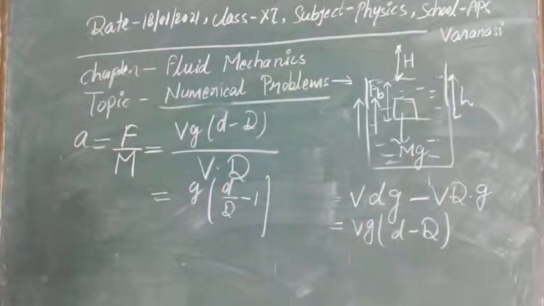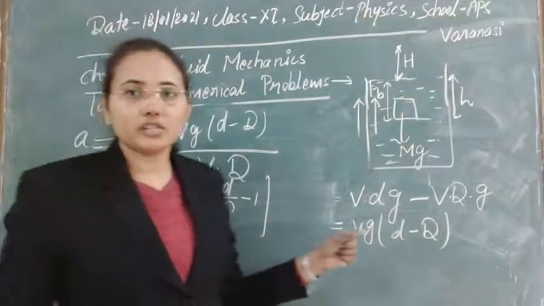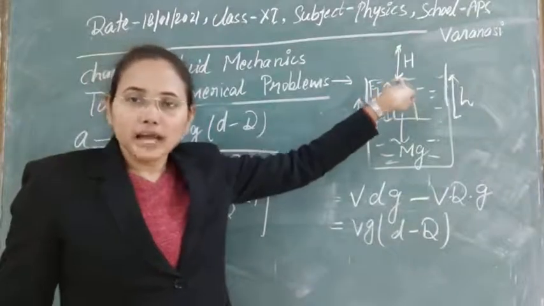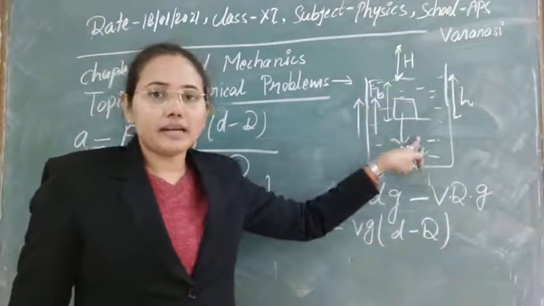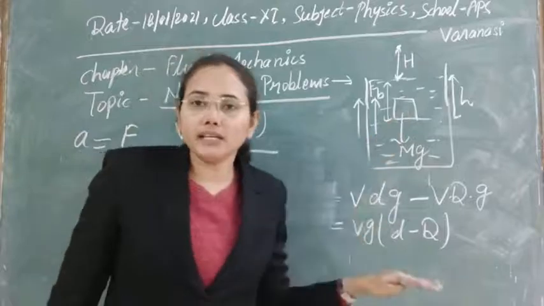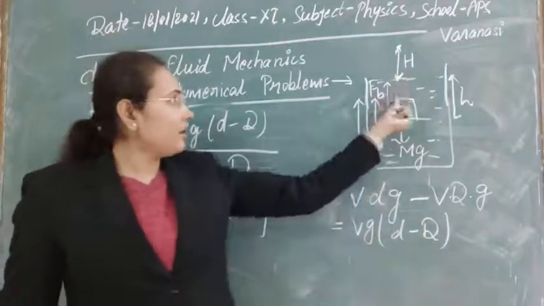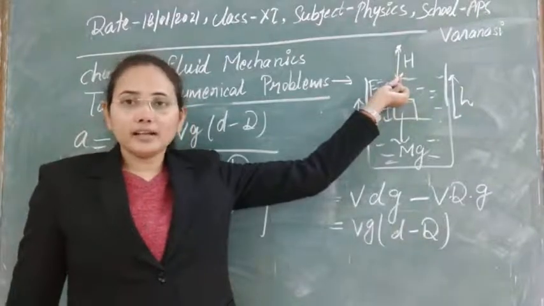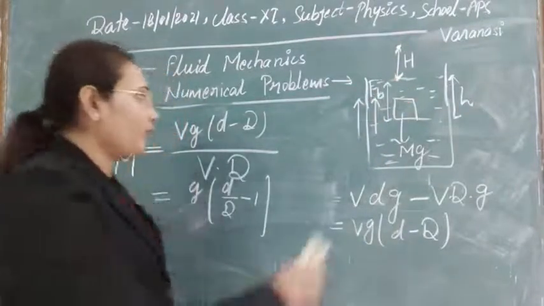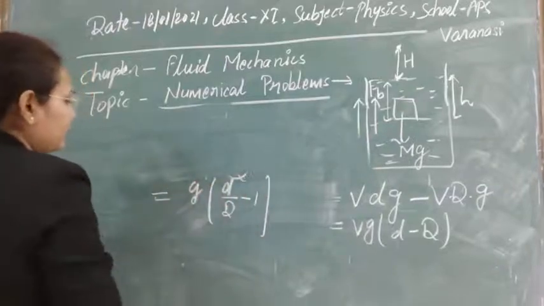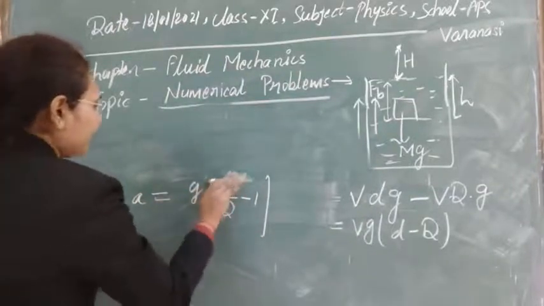And now we have calculated the acceleration, then we can calculate with which velocity it is reaching the surface of the water. As we released it from this depth, the initial velocity will be 0. Suppose V is the final velocity, or the velocity at this height small h. How do we calculate it? This is the acceleration we have calculated.